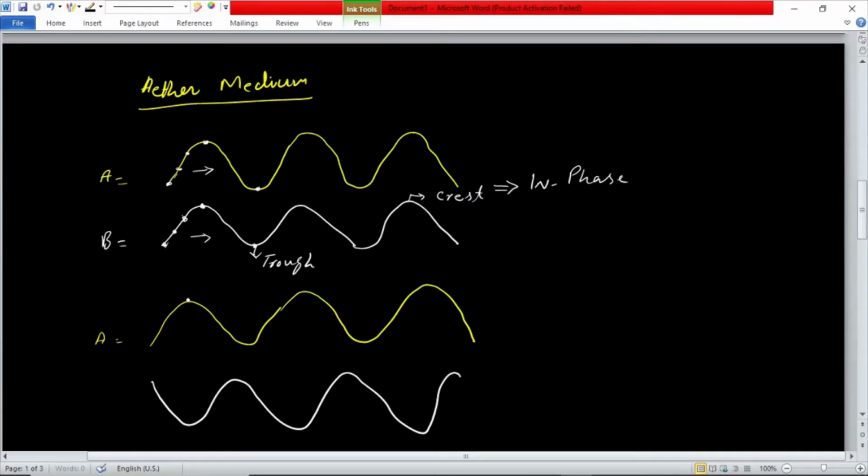So in this case, the crest of this wave is falling on the trough of this wave. So this is a crest falling on the trough of the other wave,